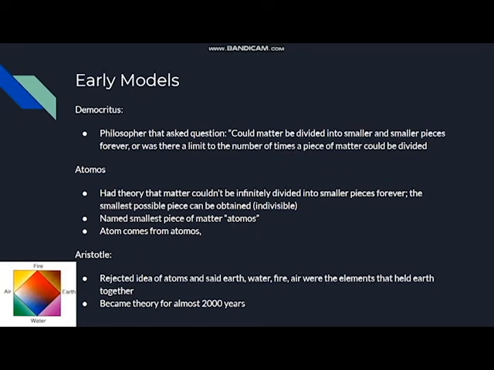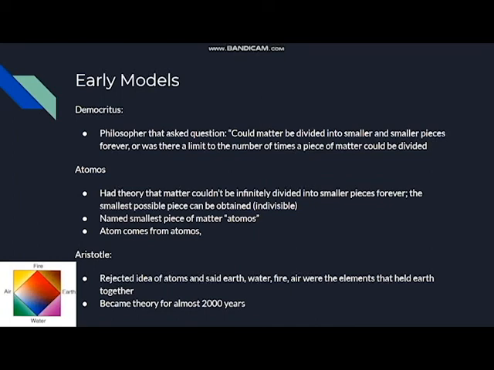Thomas was another philosopher who had the theory that matter could not be infinitely divided into smaller and smaller pieces forever. This meant that the smallest possible piece could be obtained, i.e., it was indivisible. He named this smallest piece of matter atoms, which the word atom comes from.